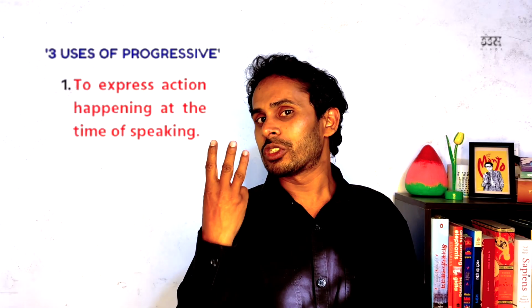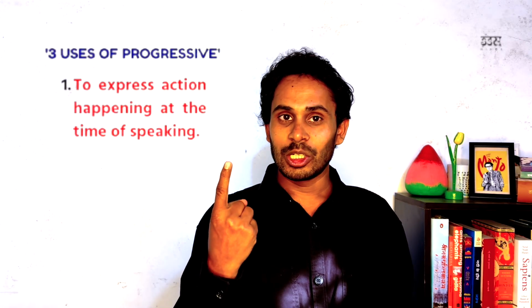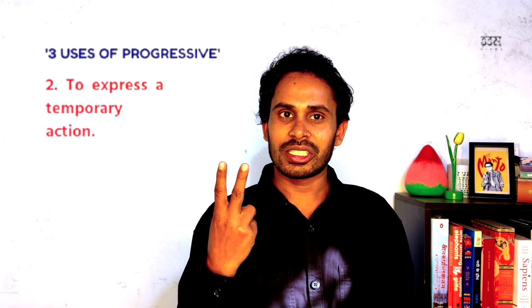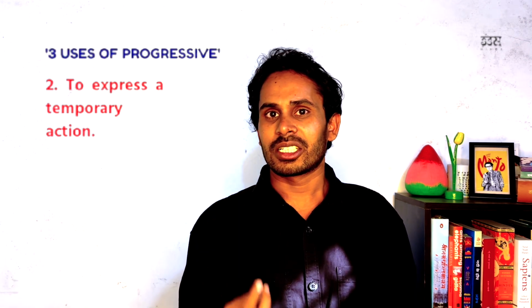The present progressive tense has three main uses, right? The first one is to express action happening at the time of speaking. For example, बारिश हो रही है, it's raining. And the second usage is to express temporary action. राहुल आजकल गिटार बजा रहा है, Rahul is playing guitar these days. And the third usage is to express planned future action. पीटर अगले महीने हिंदुस्तान जा रहा है, Peter is going to India next month.